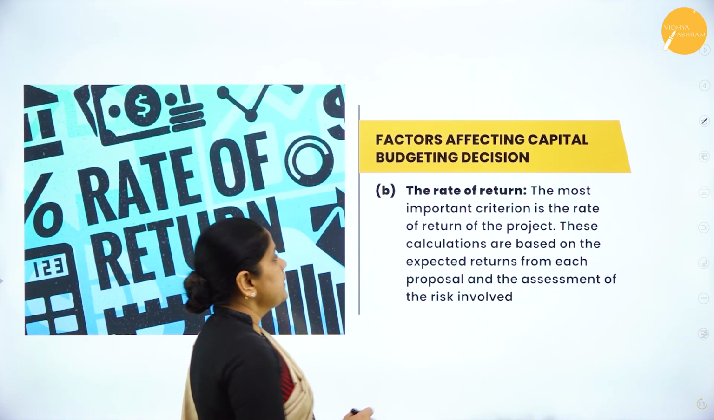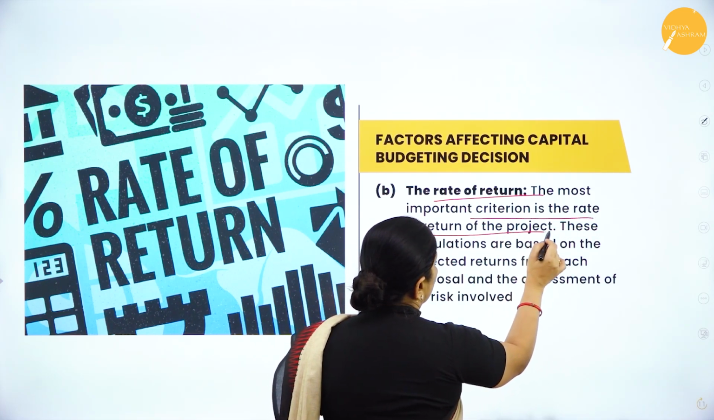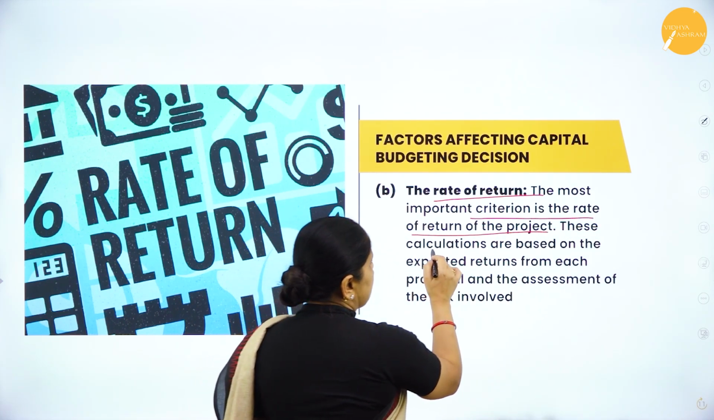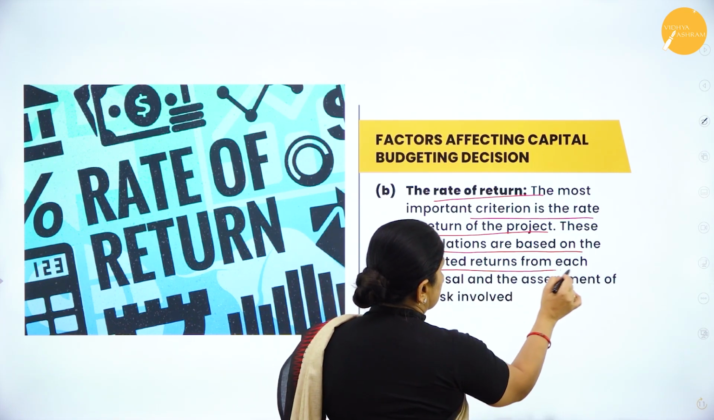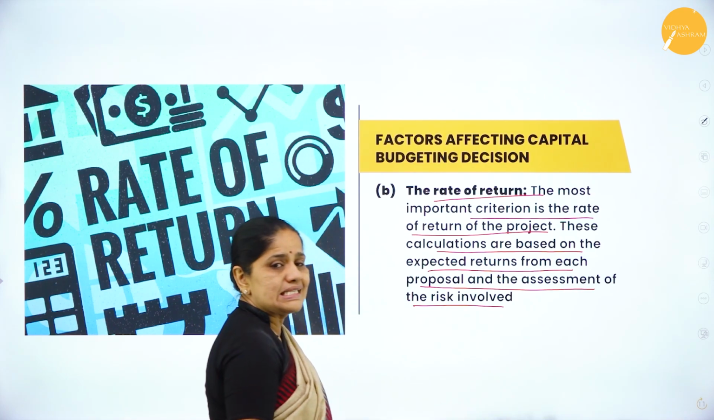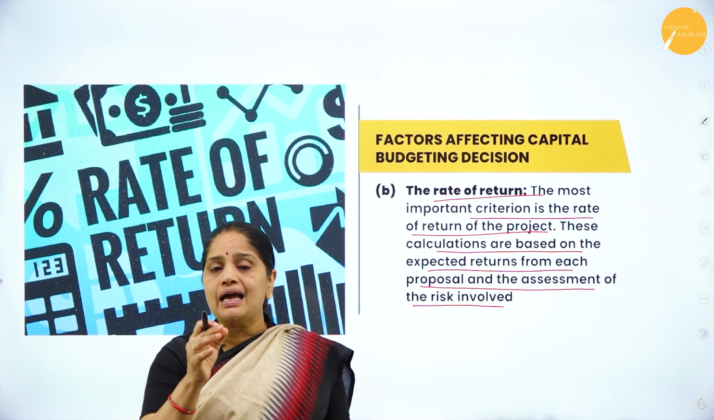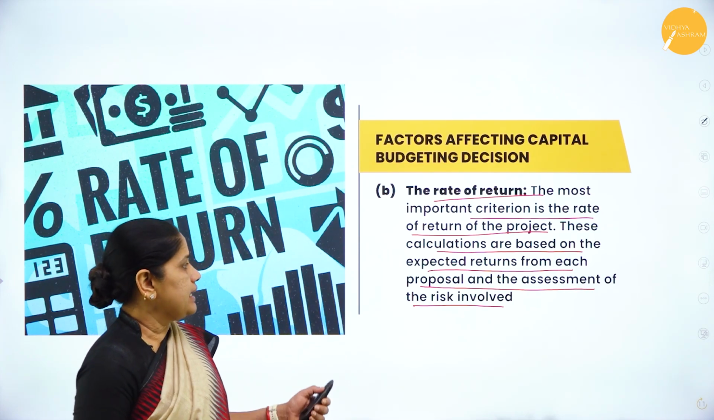Second one is the rate of return. The most important criterion is the rate of return of the project. So these calculations are based on the expected returns from each proposal and the assessment of the risk involved. So, what is the return from each of the proposals and what is the return you are getting?